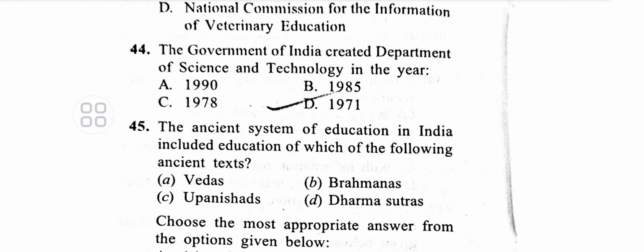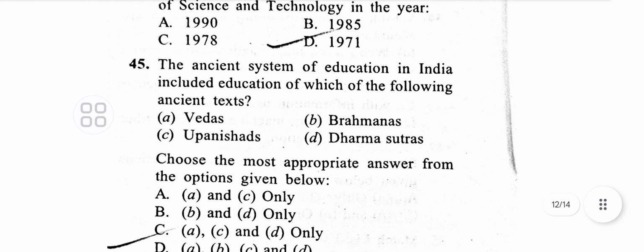In the year 1971 May. Okay, the Department of Science and Technology, DST, was established in India in May 1971 to promote new areas of science and technology and to play the role of a nodal department for organizing, coordinating and promoting scientific and technological activity in the country. The ancient system of education in India included education of which of the following ancient texts?